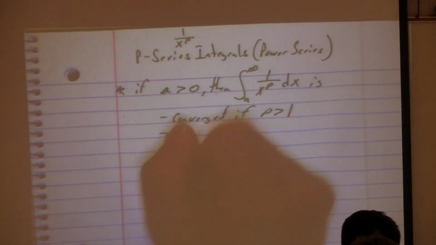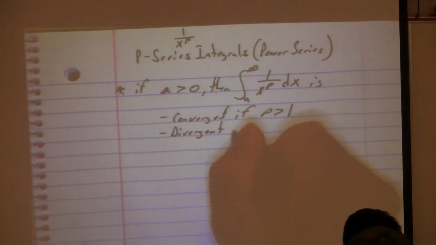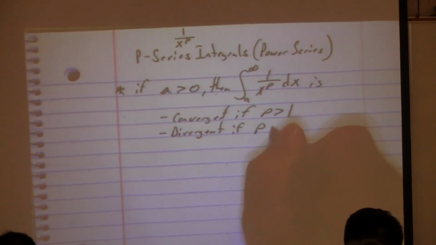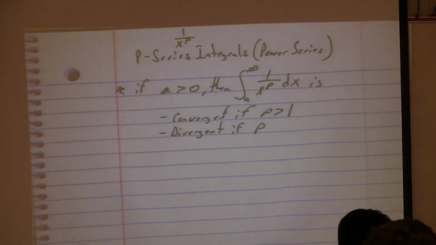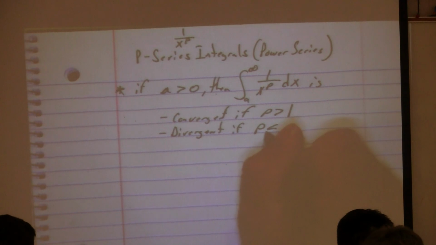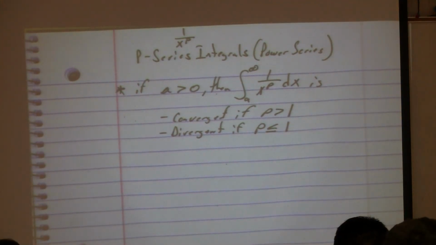When would it be divergent? Less than 1. Could it be equal to 1? Yes, less than or equal to 1. Is that the very first example we did, 1 over x to the first? That one was divergent, do you remember? That was the one we did yesterday with the calculator?